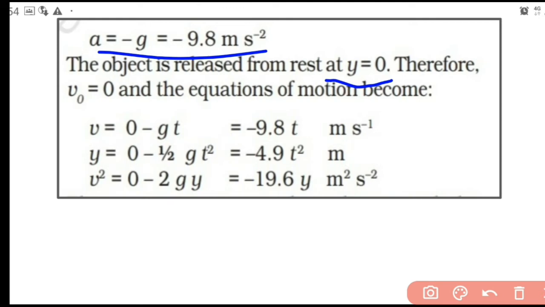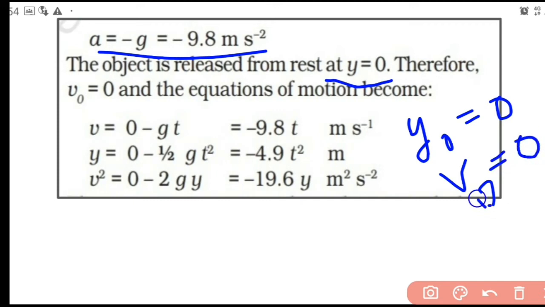So initial position y0 we are taking as 0. And since it starts from rest, its initial velocity is 0. Whenever a body starts from rest, in the case of a body which is dropped, this initial velocity is 0. So y0 is 0, v0 also is 0.